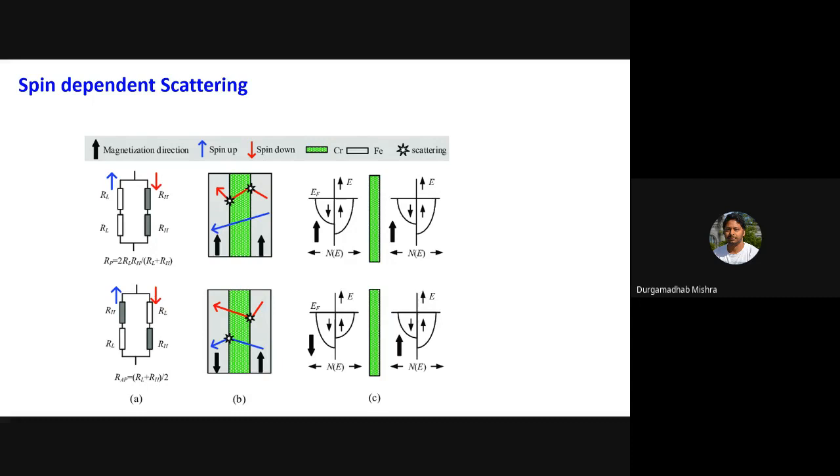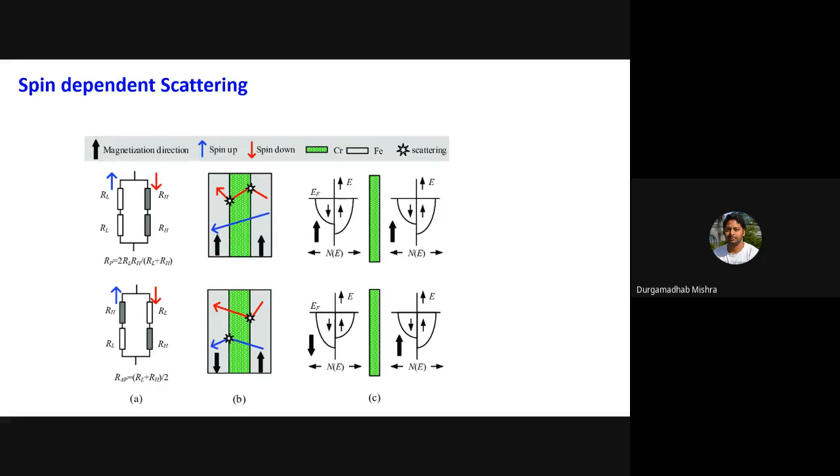But there is also a scattering dependent on the spin. When you look at a ferromagnetic material, you can break your electrons into spin up and spin down channels. You can assume it is like two different channels. Spin up has one separate channel, and spin down will have a different channel. Normally what is assumed is that there will be no flipping of spin. So if the spin is up, it will always remain up even after scattering.